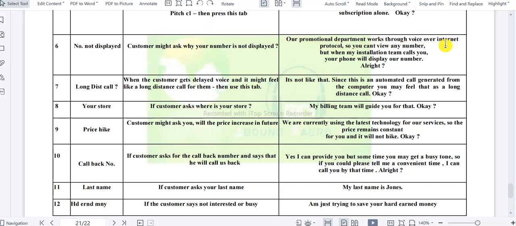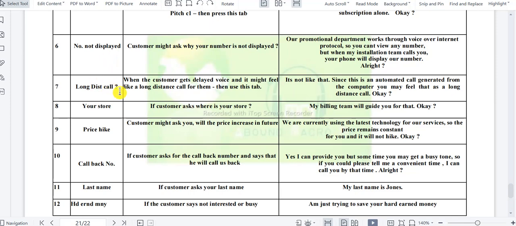Our promotional department works through voice over internet protocol, VoIP minute. Through that technology only you're going to dial, so you can't view any number. But when my installation team calls you, your phone will display our number. So when the installation team or the next department from Canada is calling the customer, they will get the company name directly on their display. You have to just click number not displayed when the customer is asking why the number is not getting displayed on my phone.